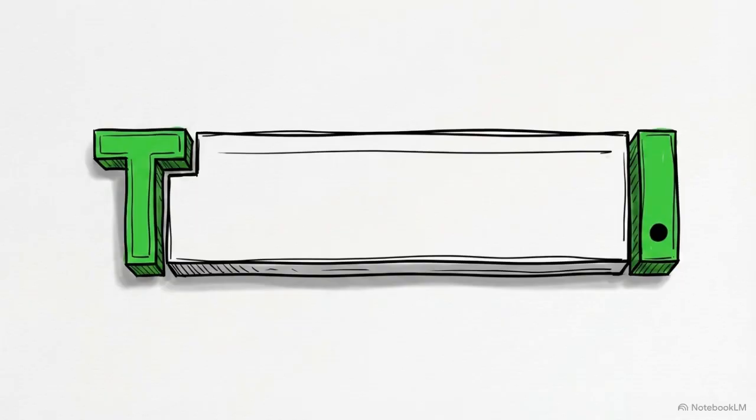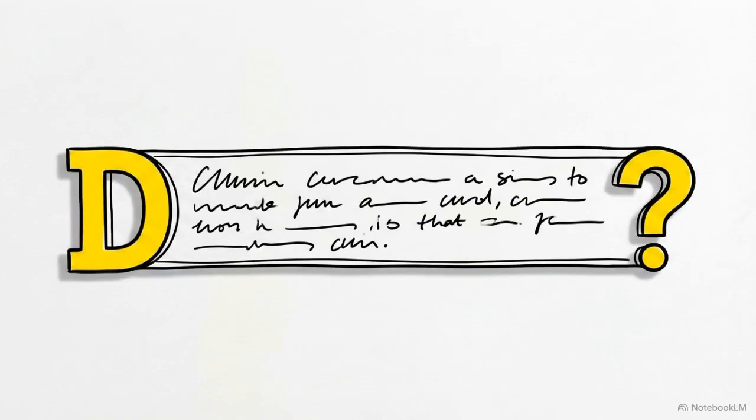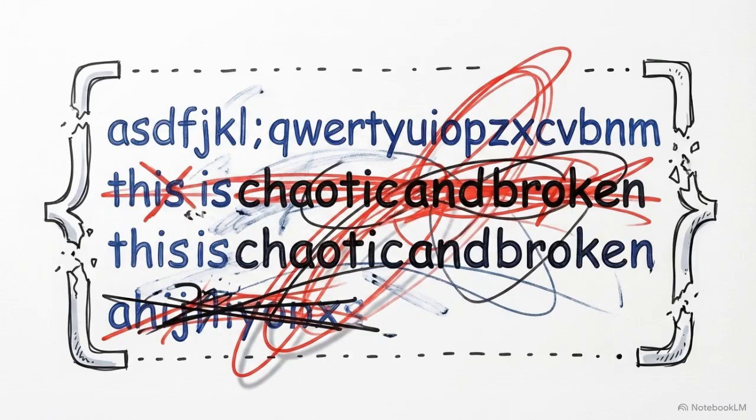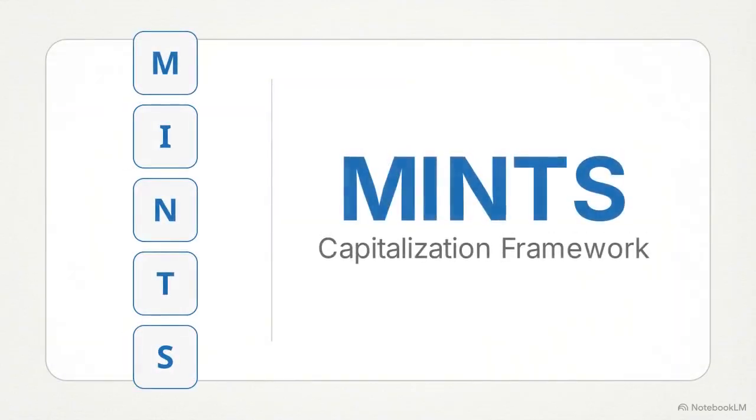The data is clear. Did you submit the file? Stop the process. Each sequence follows the rule. Without an initial capital and a terminating mark, your words leak meaning. The structure degrades. This five-pillar interface represents MINTS, a method for applying capitalization.